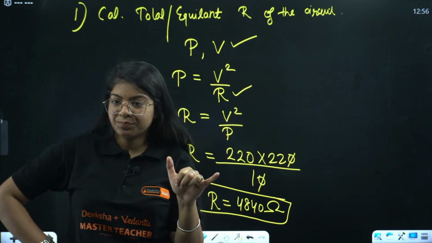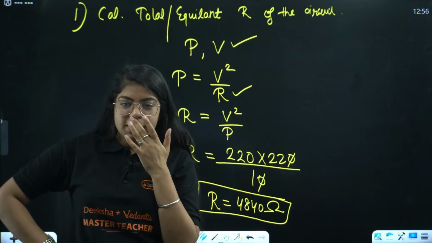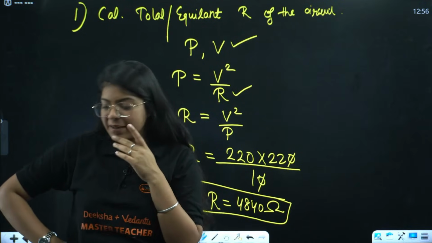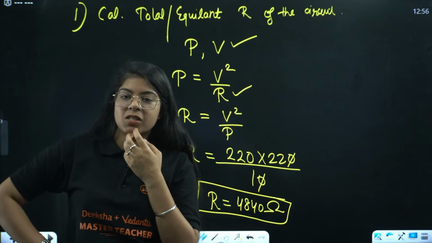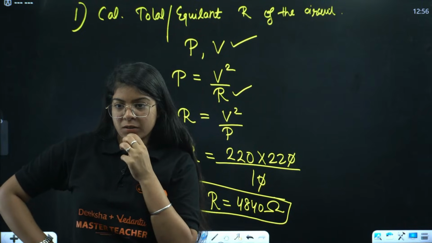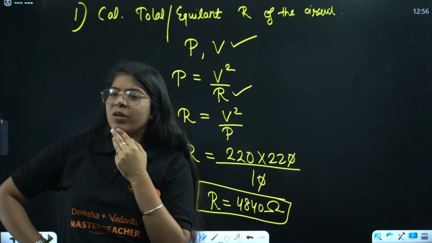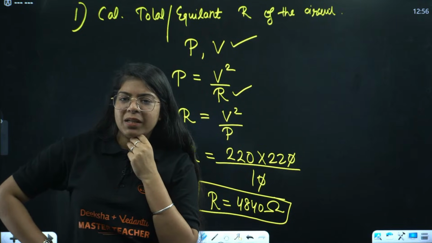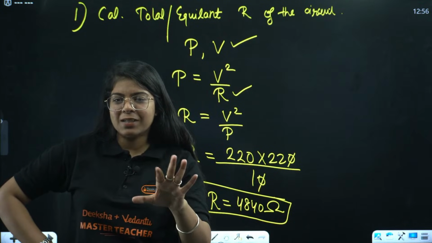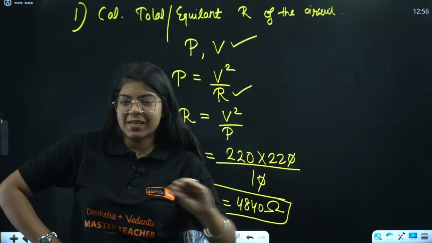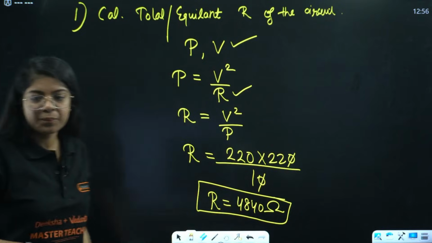Okay? 0.045 ampere. What are you giving the answer to, Pratishtha? Wait, Kirti, just wait 1 second. Let me solve this question, okay?